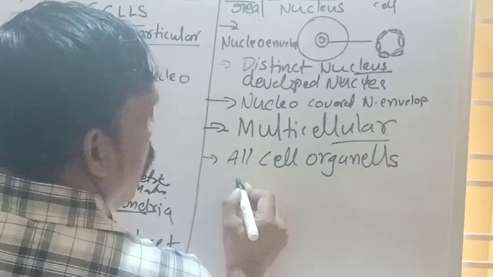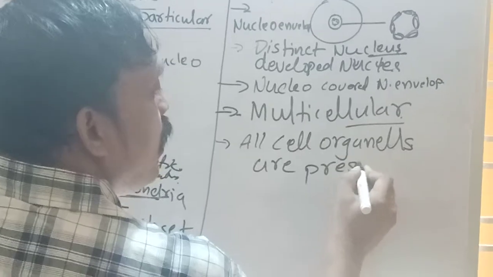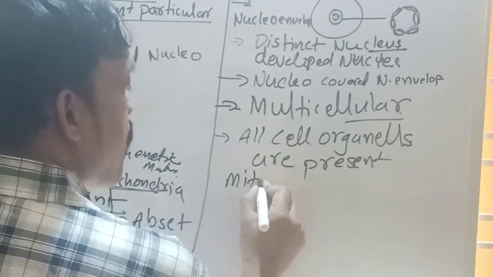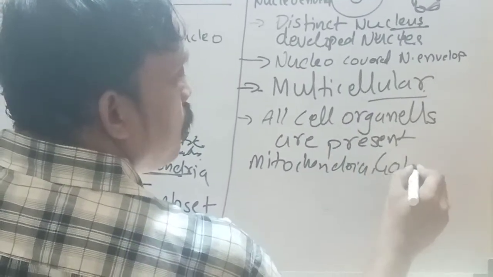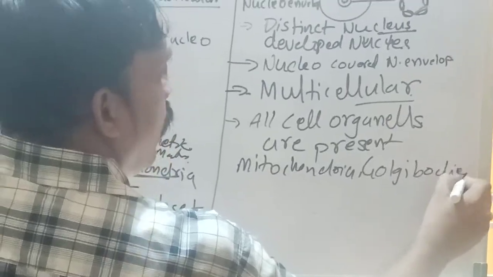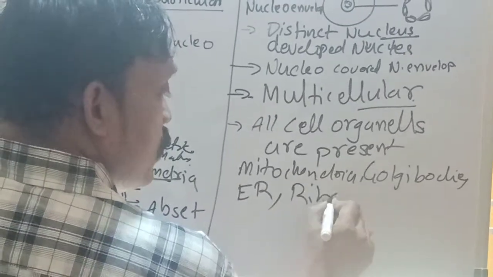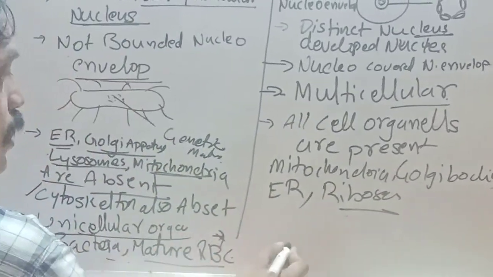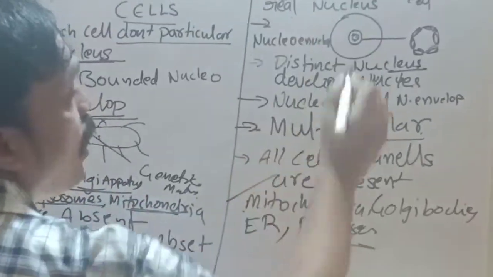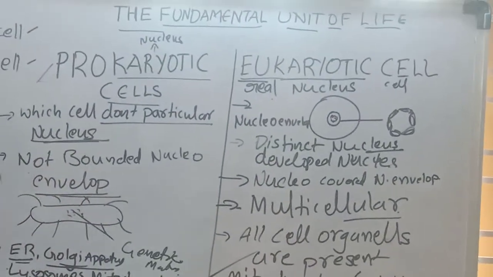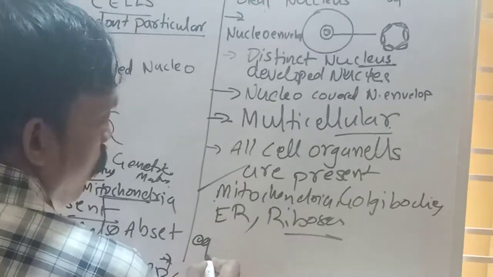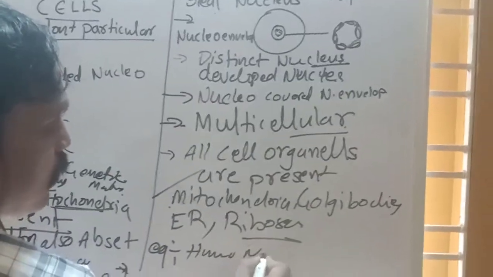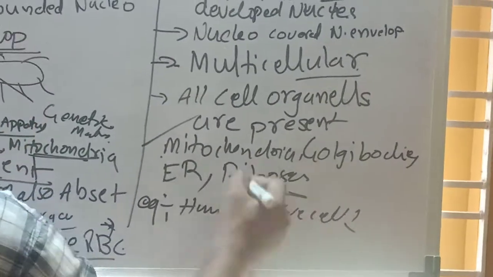What are cell organelles? Like mitochondria, Golgi bodies, endoplasmic reticulum, ribosomes, large in size here, very small in size there. Everything is present in the eukaryotic cell, with a developed nucleus. Examples: all multicellular organisms, human beings, nerve cells, all types of cells are eukaryotic cells.